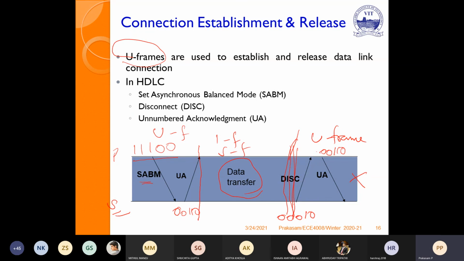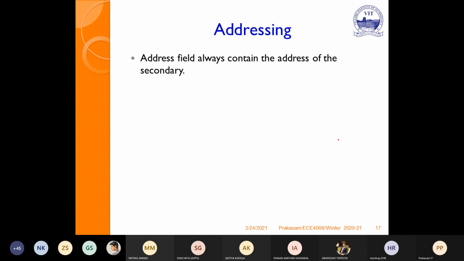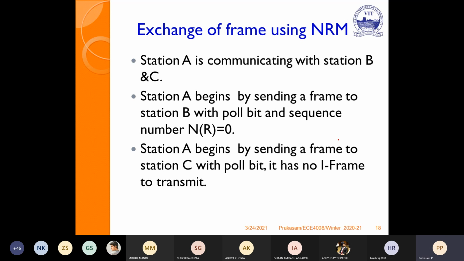So while starting, the U frame will be used to establish connections. Then once the connection has been established, using I frame and S frame we are going to transfer the data. Once all the data has been transferred, again using the U frame we are going to disconnect the connection. The problems using NRM and ABM, we will see in the next class.